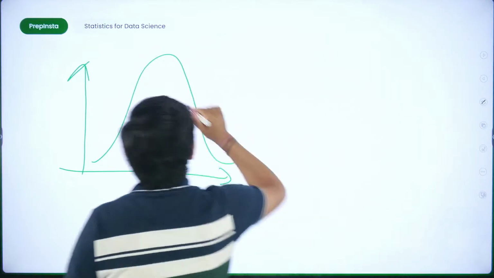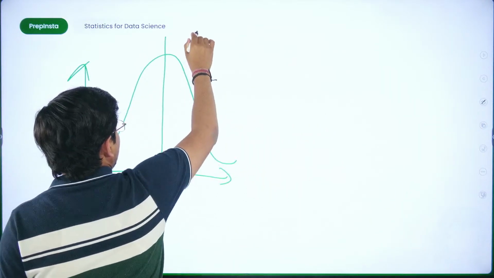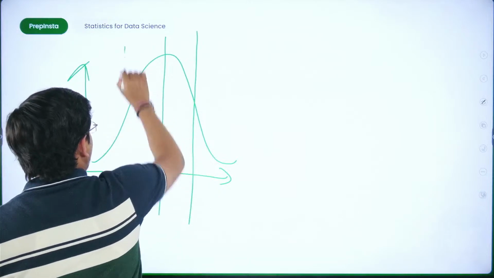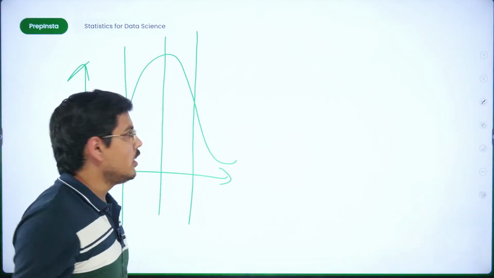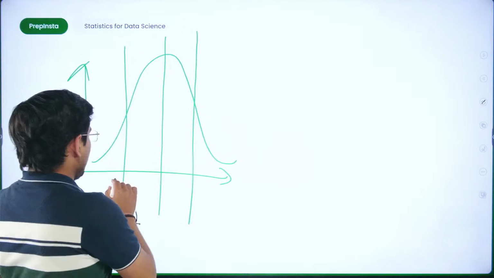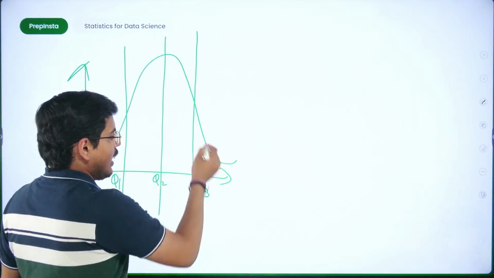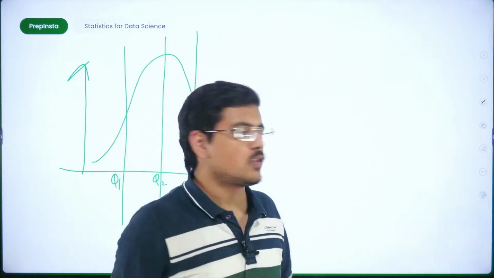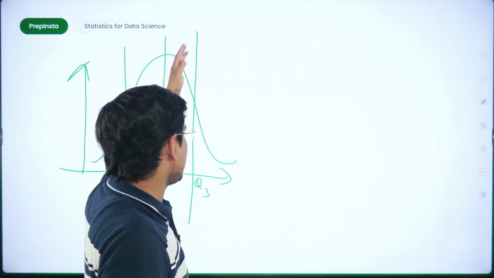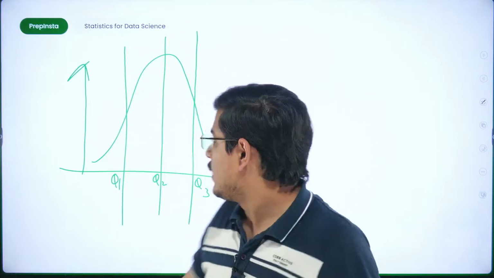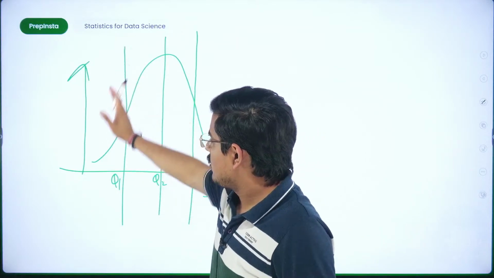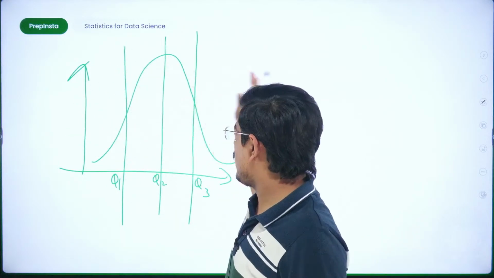So this is 50th percentile, this is 75th percentile, and this is 25th percentile. Fine. So these are Q1, Q2, Q3, and beyond this is Q4, which is the quarter which is lying. Primarily these are the lines which give you quartiles. This is Q1, this partition, this is Q2, this is Q3, and then Q4.